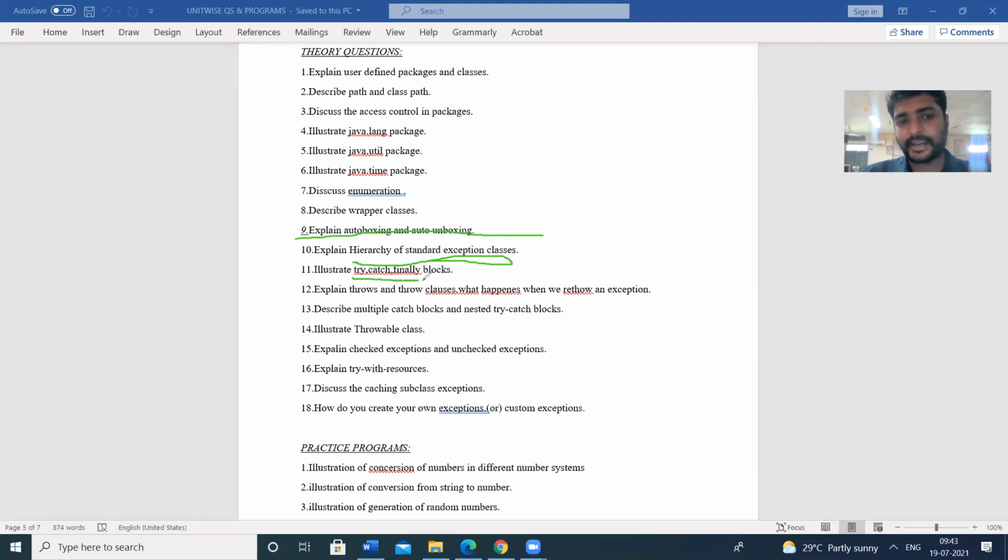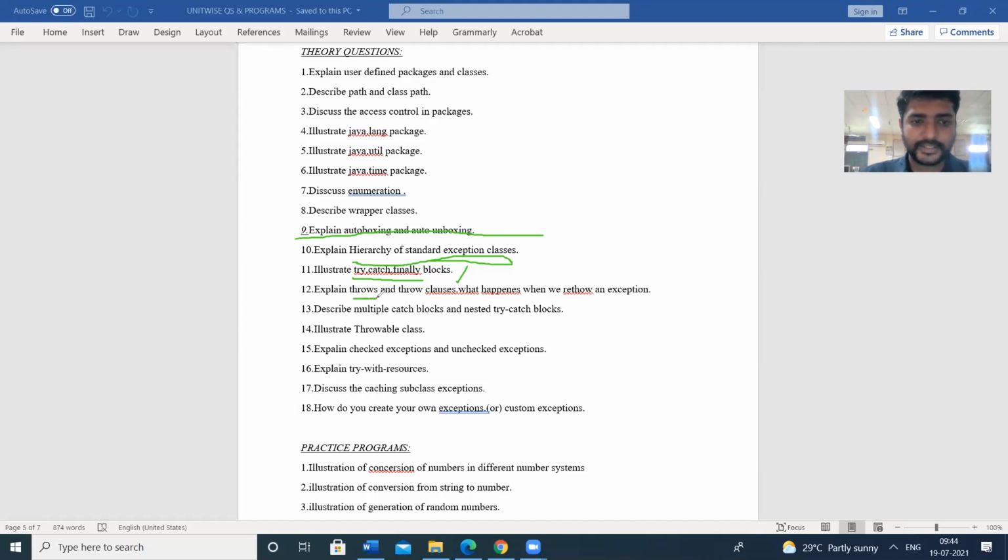Next, illustrate try block, catch block, and finally block. That means what is the purpose of try block? What is the purpose of catch block? What is the purpose of finally block? So an exception can be raised in the try block. The exception can be handled in the catch block. Whether the exception is raised or not raised, the finally block will always be executed. If you want to execute something compulsorily, you have to place those statements in the finally block. So that is the concept of try, catch, and finally.